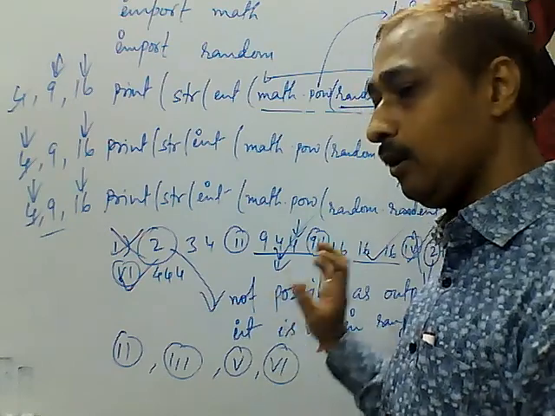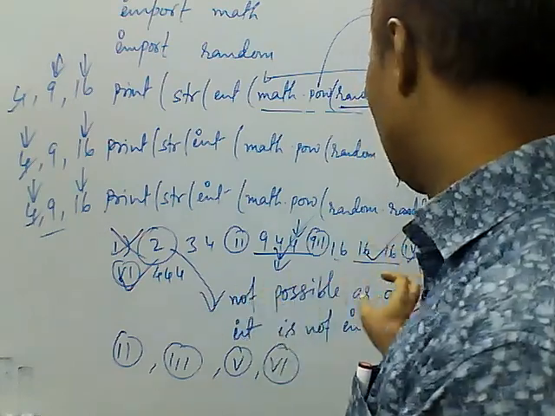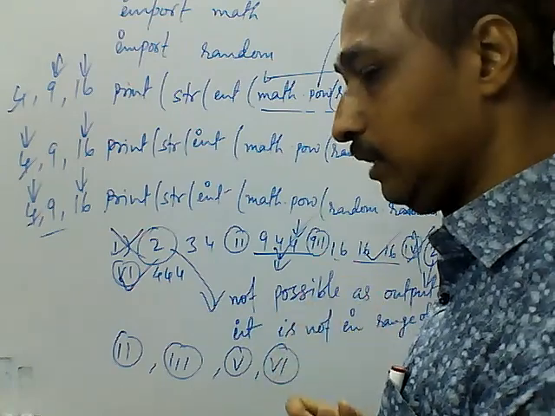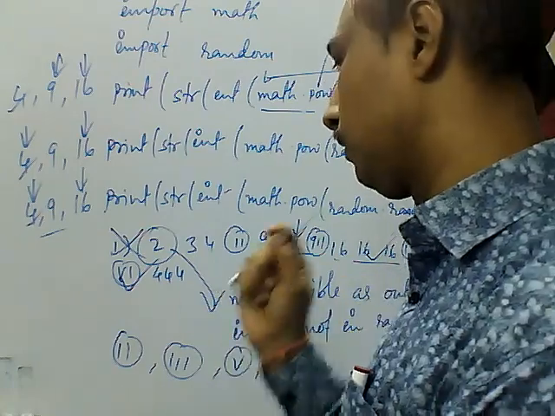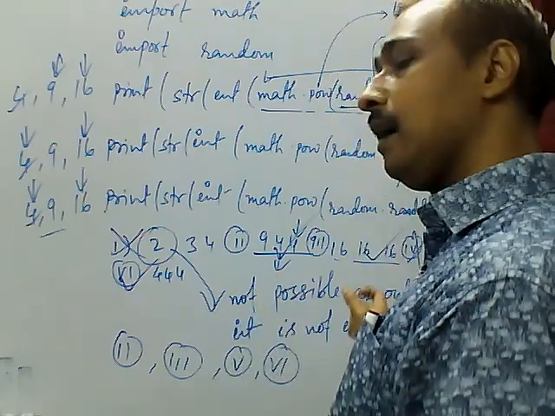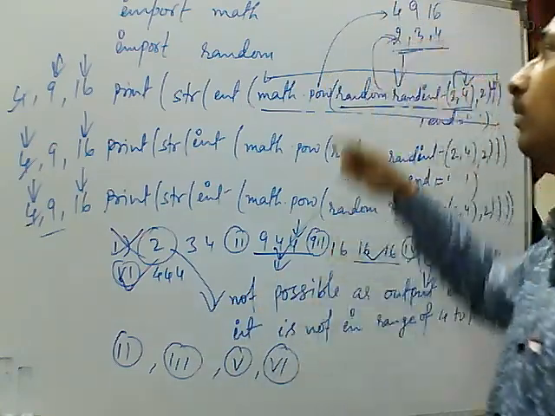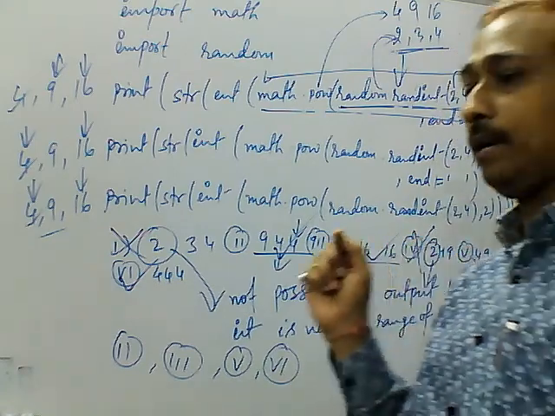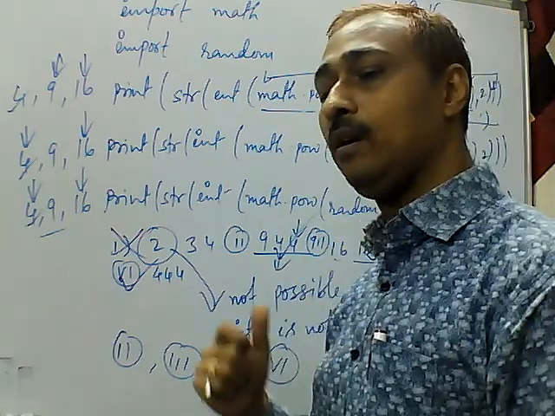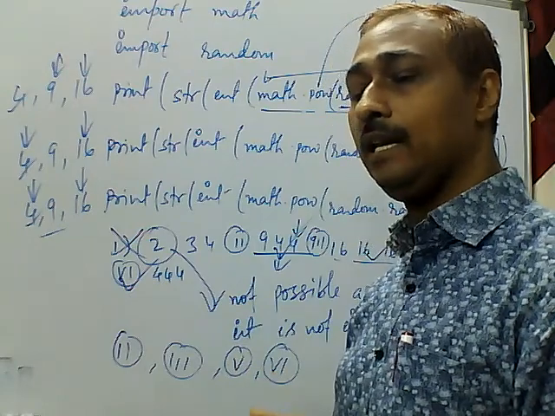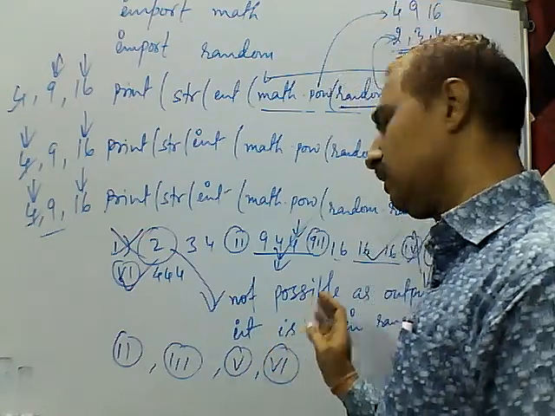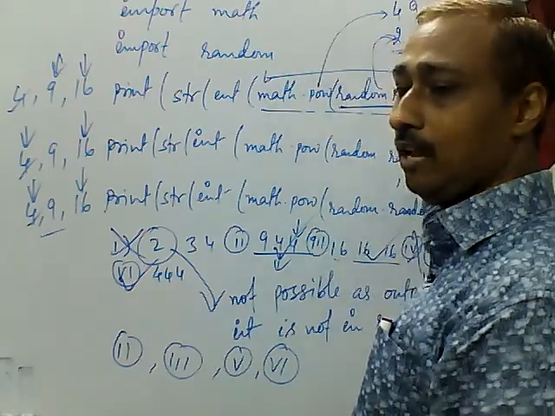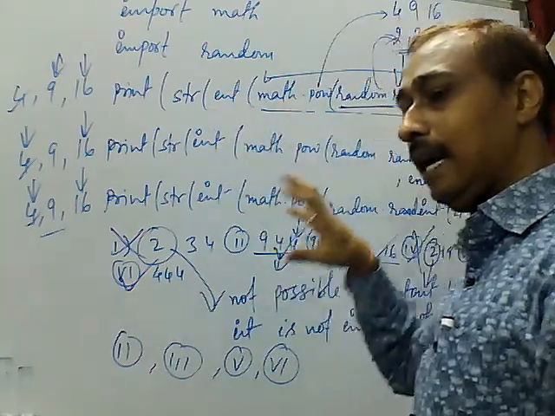Okay? I hope you understood this output, and I am going to upload this video. You see this video and you try to solve the problem of random at your home, because from this random function one question definitely is going to come in the examination, and that will be of 3 marks. You will be asked to find the output, and that is too easy to find. Only you have to understand the minimum and maximum value of the randint function.